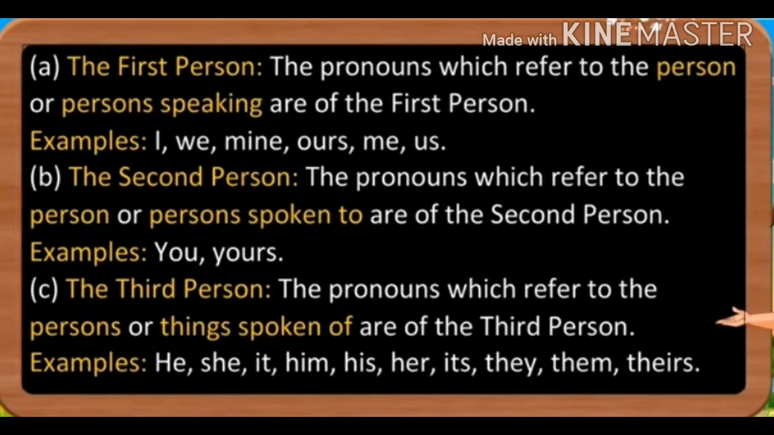So you can see the first person means the person speaking. The second person, the person spoken to. And the third person, the things or persons spoken of. इसका मतलब ये हुआ फर्स्ट पर्सन जो बात कर रहा है, सेकंड पर्सन जिससे बात हो रही है और थर्ड पर्सन जिनके बारे में बात हो रही है यहाँ पर.